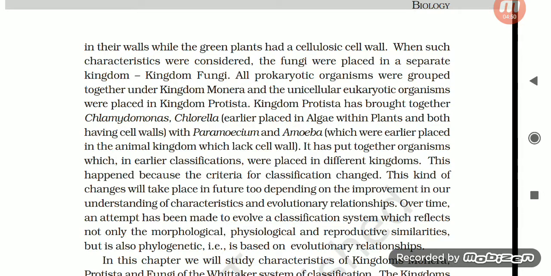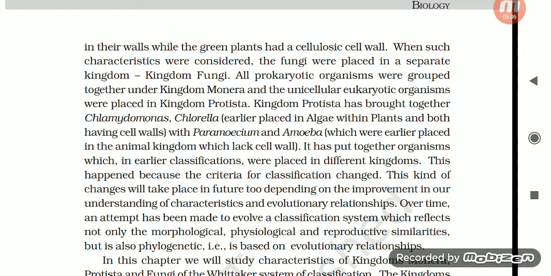It has put together organisms which in earlier classification were placed in different kingdoms. This happened because the criteria for classification changed. This kind of change will take place in future too, depending on the improvement in our understanding of characteristics and